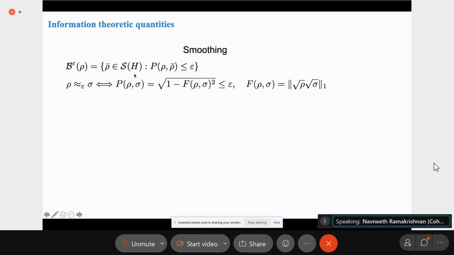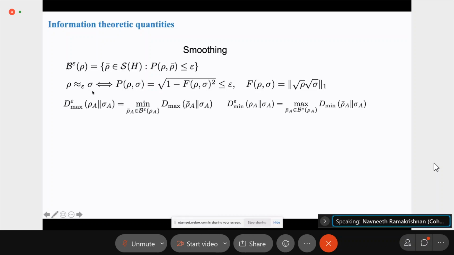So this is the set of states which are epsilon close in purified distance to rho, where the purified distance is just the square root of 1 minus the square of the fidelity between rho and sigma. And we use this notation to denote epsilon closeness. And with this in mind, we can define smoothed versions of the quantities on the previous slide.